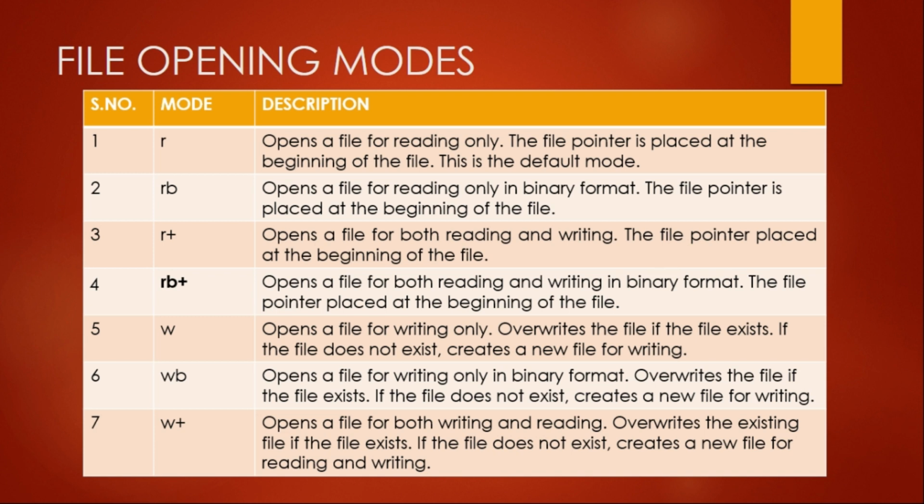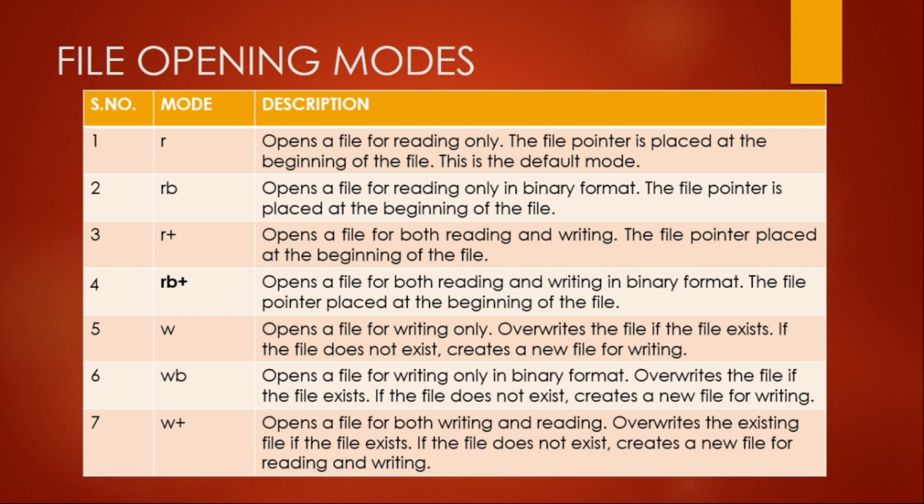W plus will open the file for both writing as well as reading. Now, if the file exists, it will be overwritten. If it does not exist, it will be created. There is a difference between R plus and W plus.